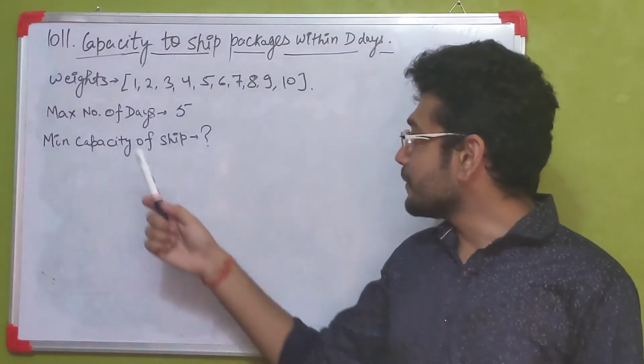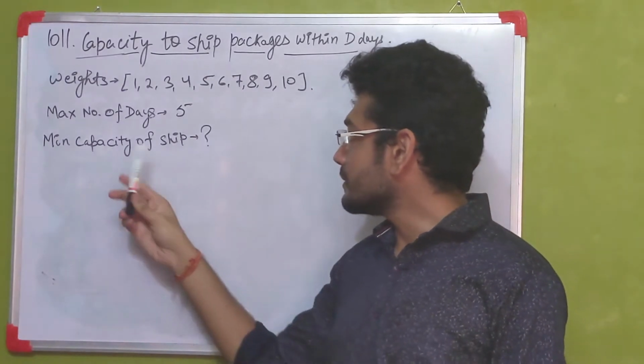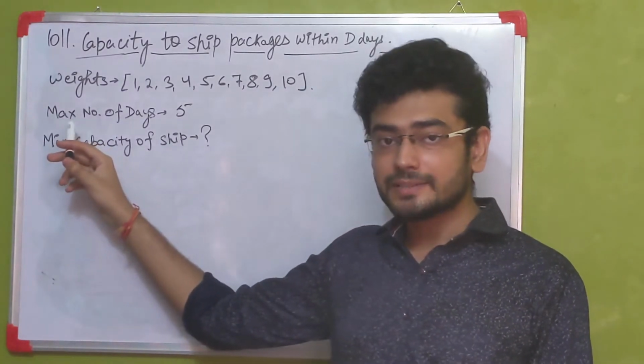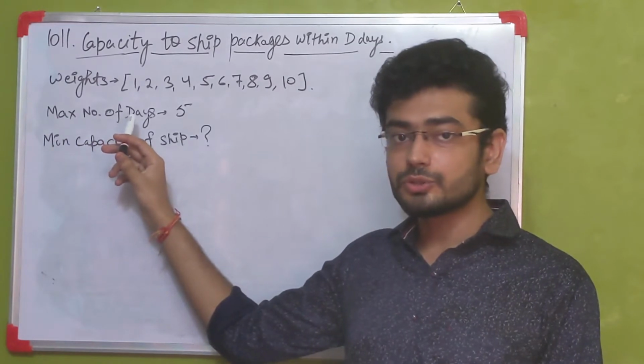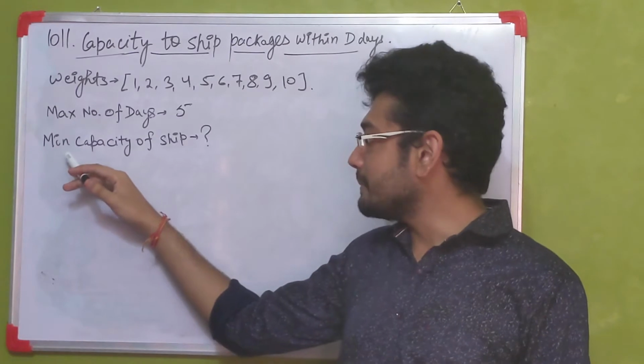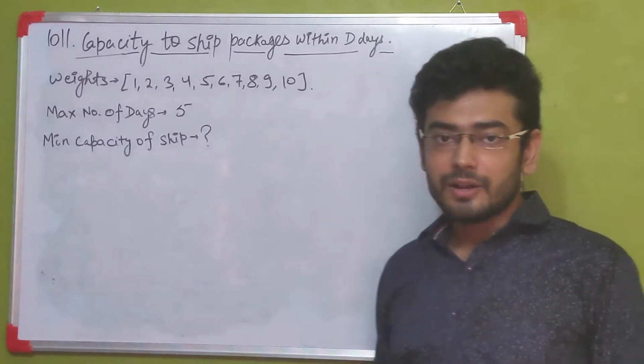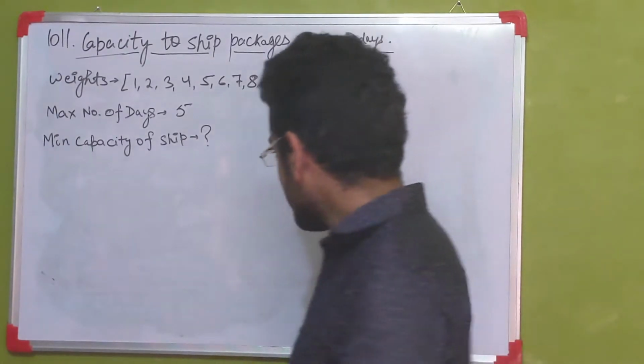So in this problem, you have been given a set of weights which you need to ship from port A to port B. Now the constraint is that the maximum number of days that you can use to ship all these weights is D, and what you need to find is the minimum capacity of the ship that needs to be used to ship all these weights. Now let's try to visualize this problem.